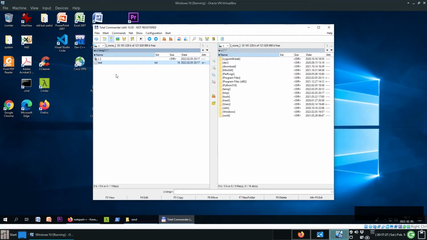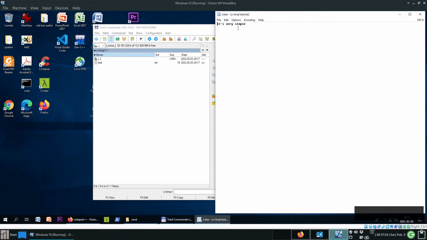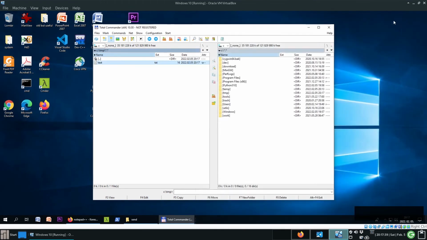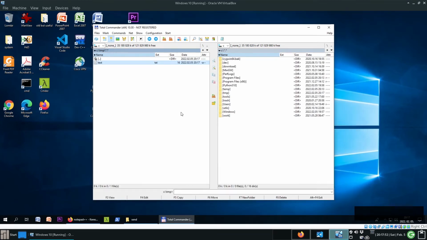So if you select this file and press F3, you can view its content, but again it is opened with a very simple text editor. And if you press F4 you can edit this file. First select it, F4, edit, and it's open with Notepad. However, what we want is that when we press F3 or F4, we want to open this file with Notepad++. That's why we installed it.